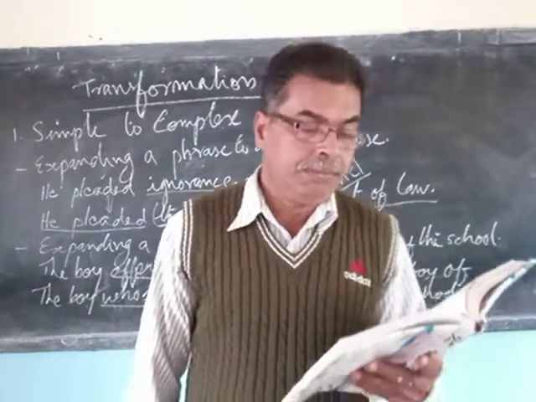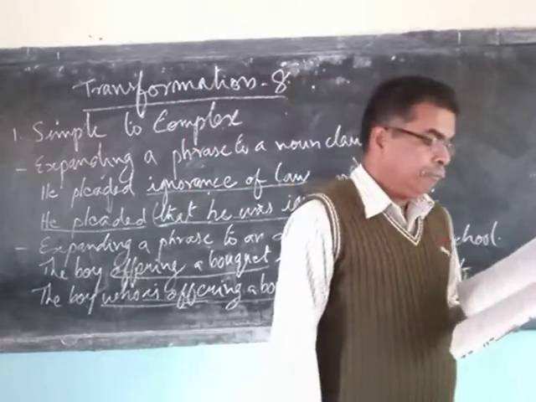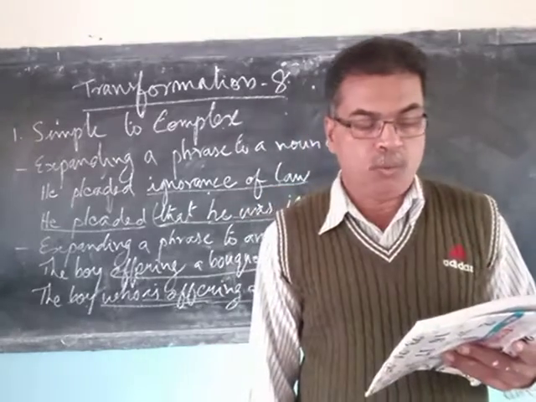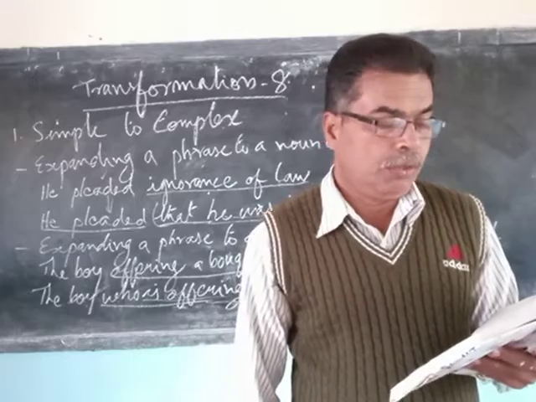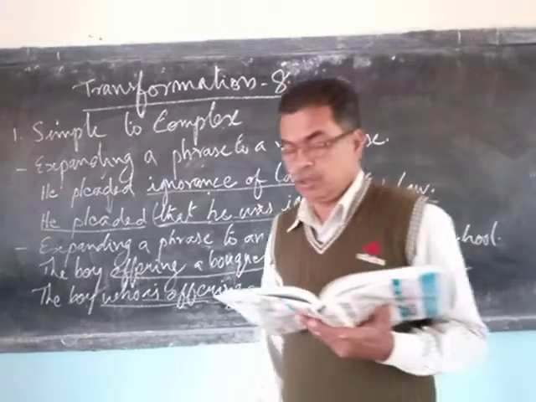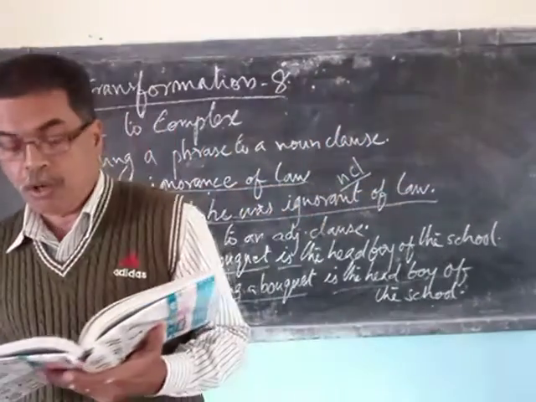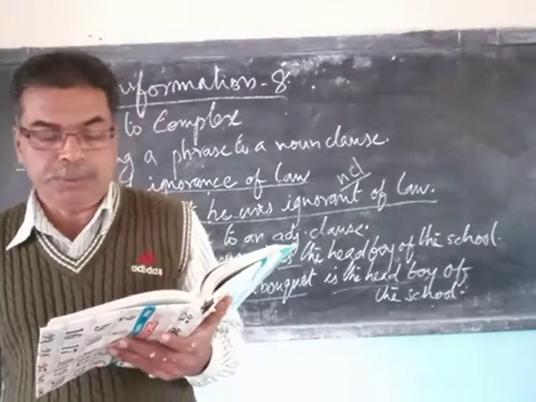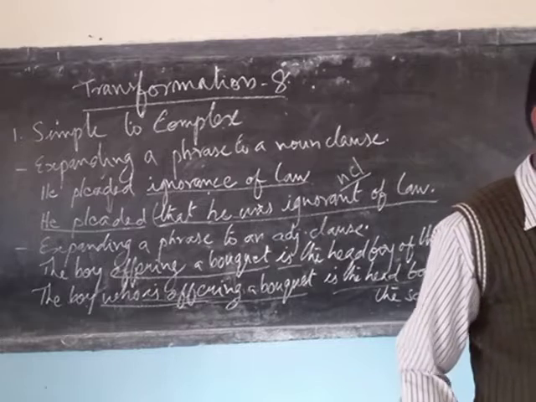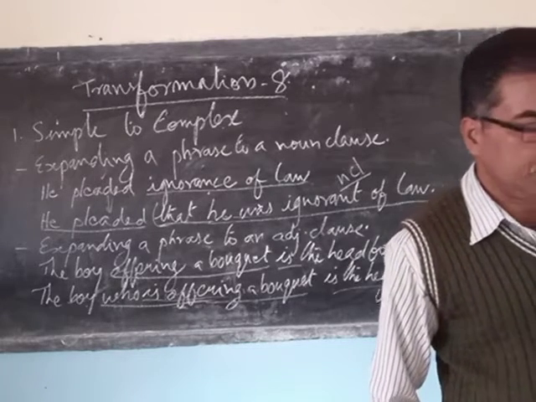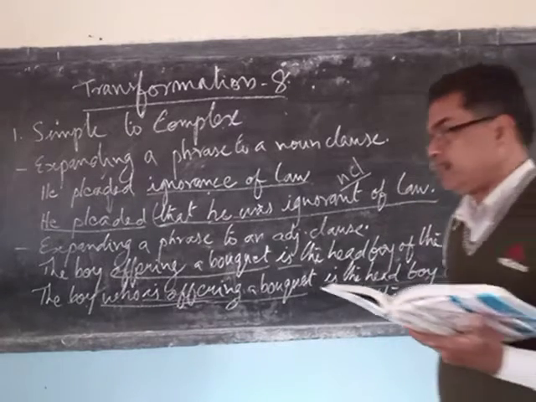I'll read one more example. The office peon was the last person to leave the office. The office peon who was last employed, sorry, the office peon who left the office last.